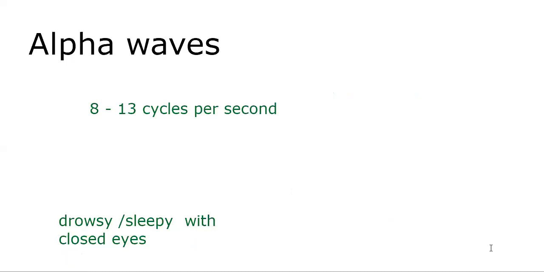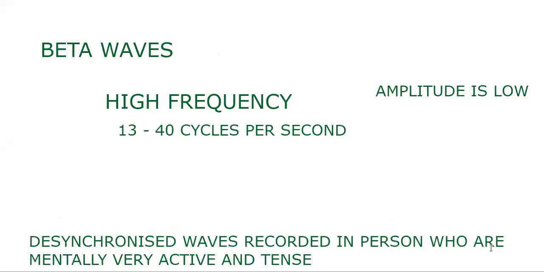So what I said here now, that alpha waves are 8 to 13 cycles per second, recorded in drowsy and sleepy people with closed eyes. Then beta waves, high frequency, 13 to 40 cycles per second, amplitude is low. Now here I explain, then afterwards we'll apply this particular pattern everywhere.